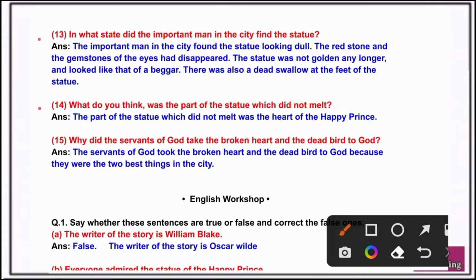Question 14. What do you think was the part of the statue which did not melt? Answer. The part of the statue which did not melt was the heart of the Happy Prince. Question 15. Why did the servants of God take the broken heart and the dead bird to God? Answer. The servants of God took the broken heart and the dead bird to God because they were the two best things in the city.